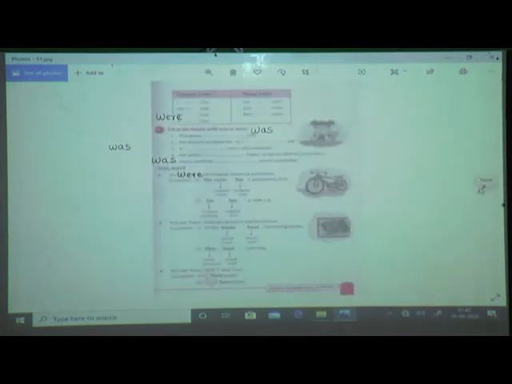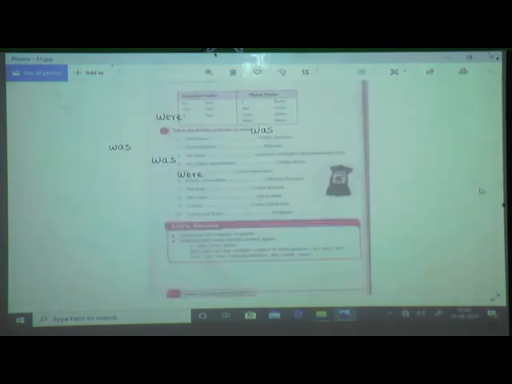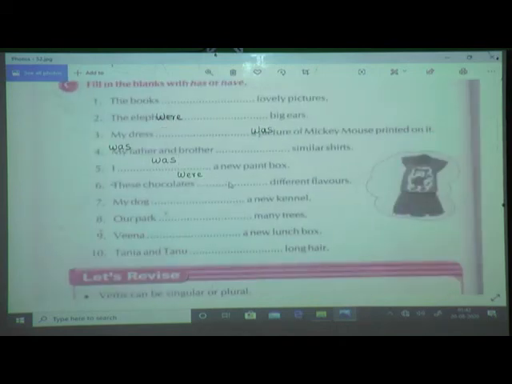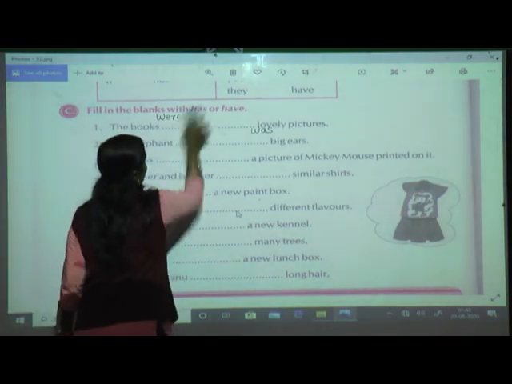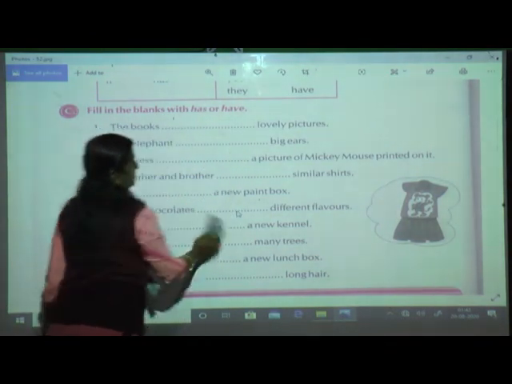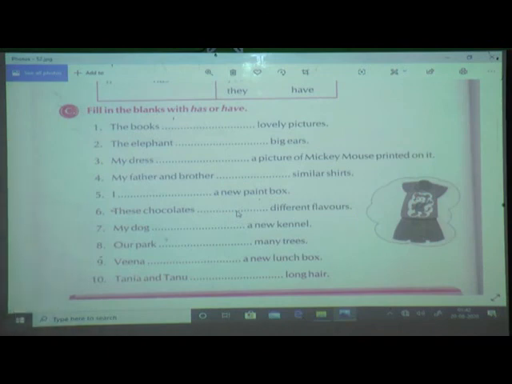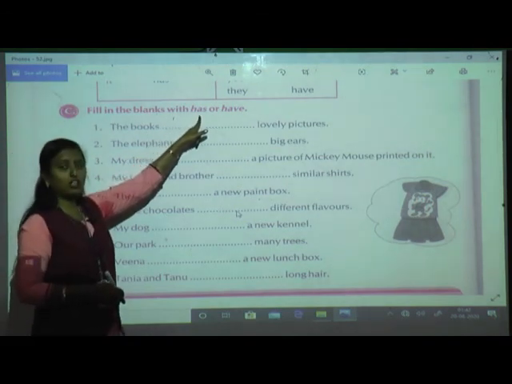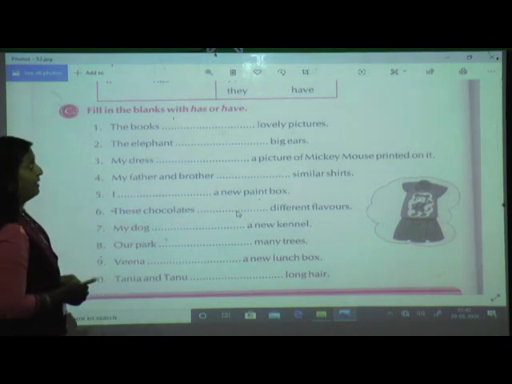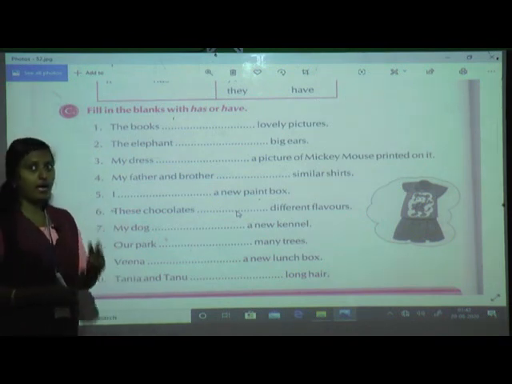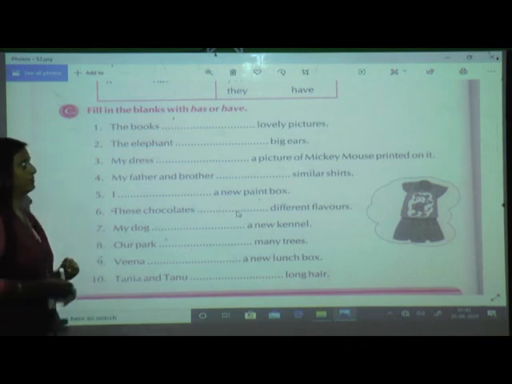Now we'll move on to next page, that is page number 52. Here 10 examples are there. I will solve only 5. The remaining 5 you have to do on your own. Are you ready, students? Yes. Here what is there? Filling the blanks with has or have. Now when are we going to use has and when are we going to use have? Yes, we are going to use has with singular noun or pronoun, and we are going to use have with plural noun or pronoun. And one more thing I told you to remember, that with I and you we are going to use have. Ready?